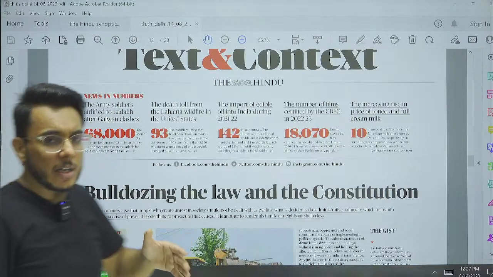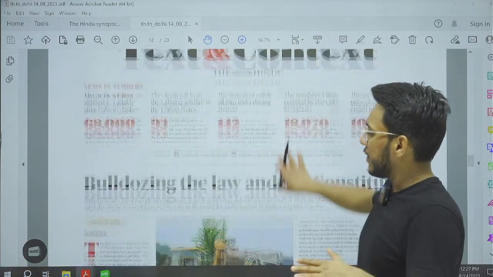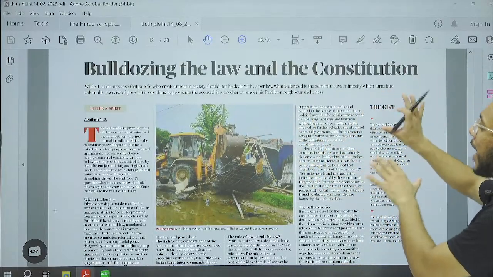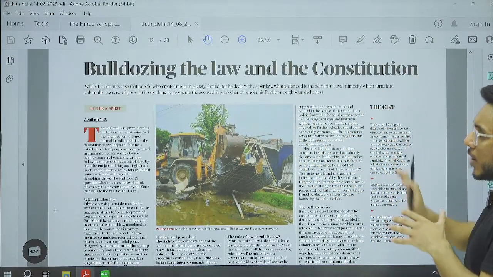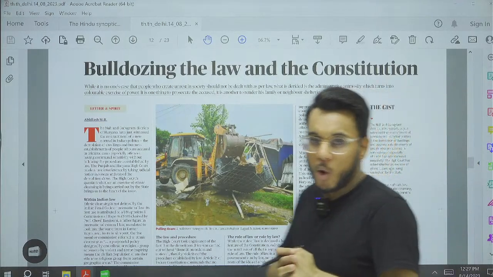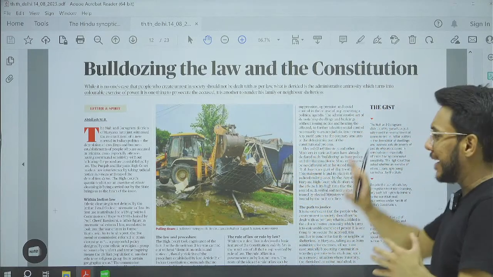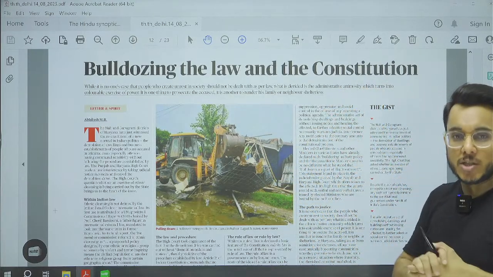Now in Text and Context, we have some good articles from the exam point of view. We have one article here, Bulldozing the Law and the Constitution. Now this particular article is explaining the procedure established by law and the due process of law, and how that particular dimension fits into this bulldozer justice that is going on.